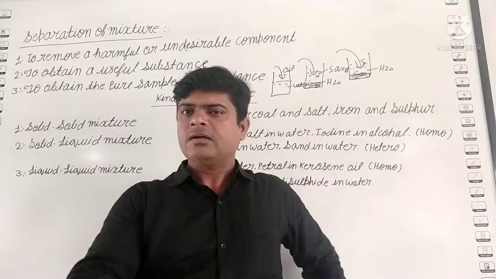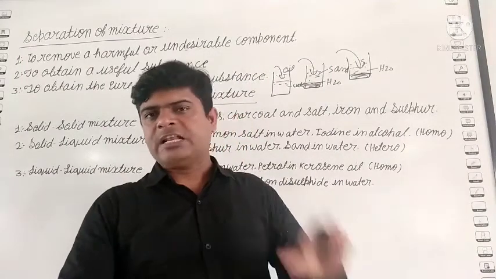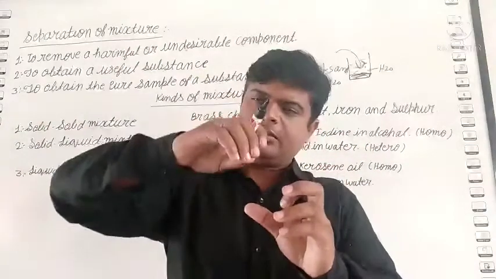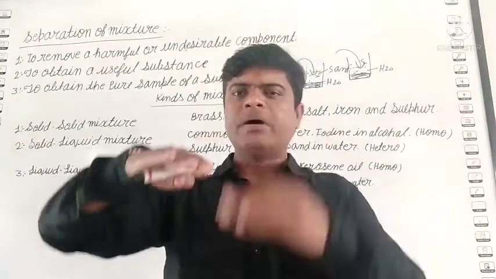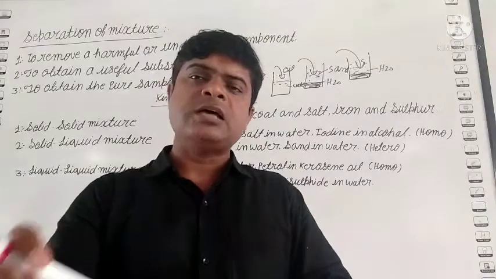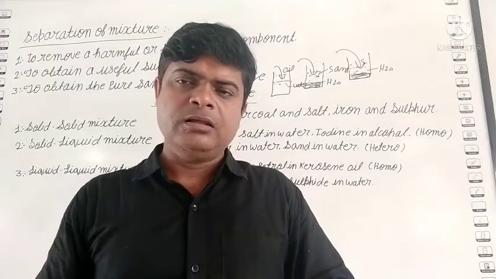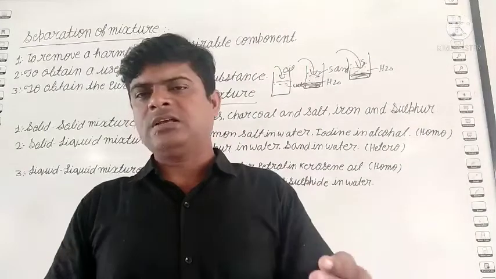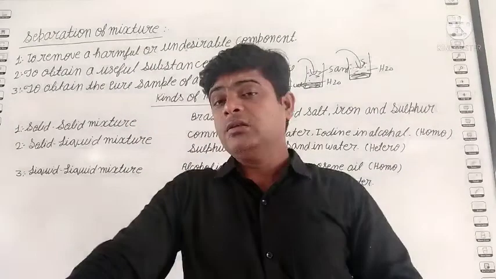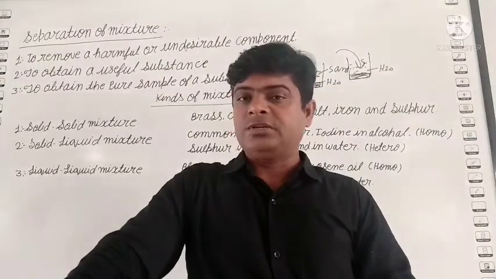देखा है कभी? नहीं देखा है? घर पे कर लेना. एक गिलास पानी लेना, आधा गिलास तेल डाल देना. तेल क्या होगा? ऊपर आ जाएगा, पानी नीचे आ जाएगा. Why? Because water is heavier than oil. So water नीचे आ जाएगा, oil ऊपर चला जाएगा. So we are easily able to see where is the water, where is the oil. So it is a heterogeneous mixture.